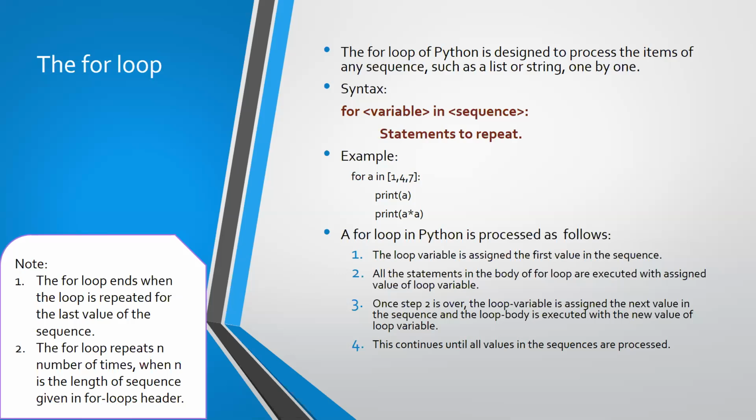So look at the general syntax of a for loop: for variable in sequence. Here, for is a keyword. Variable is a user defined variable. In is a membership operator. And sequence can be any sequence type. Now you should be clear what we mean by sequence. A sequence is nothing but the data type which stores more number of values under one name.